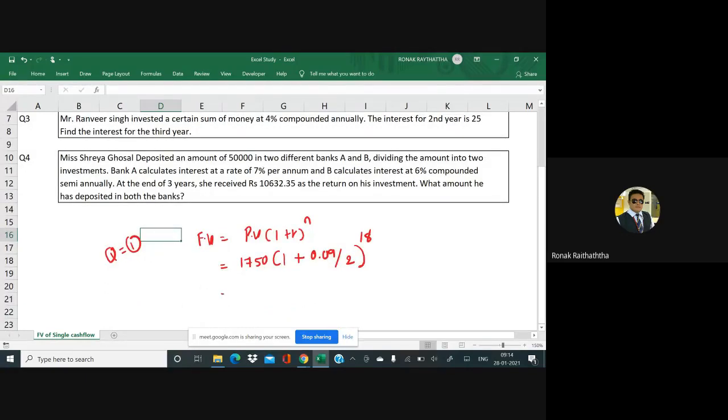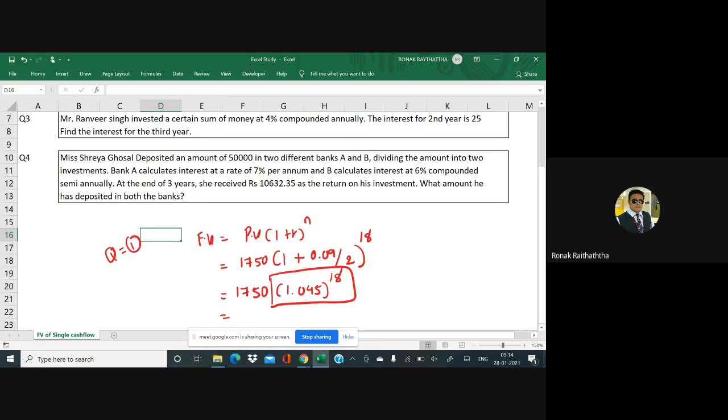So equal to 1750. In a nutshell, I can say 1.045 raised to 18, right? So now we will not be using the PV and FV tables because this can be done. I'm giving you one shortcut trick as well. You may note it down if you want to.